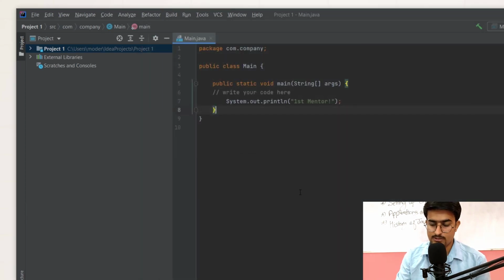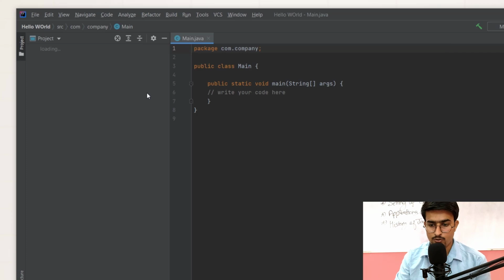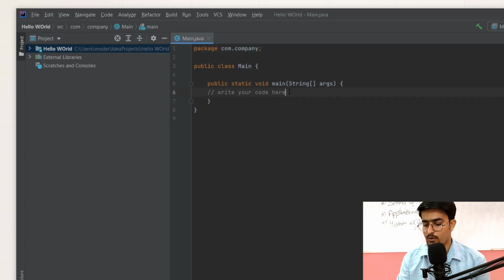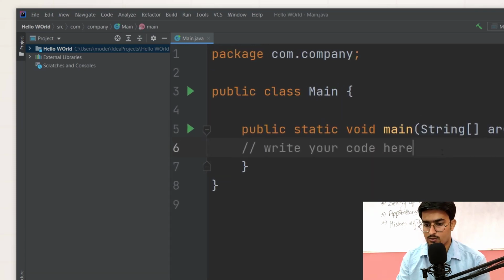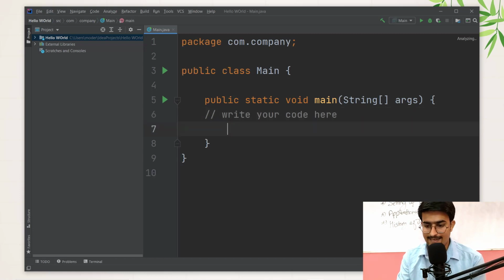This won't come up for you. It will ask like 2. You can just close that, and this is a Gradle build and it is completed. So just follow me if you don't know anything here. What you just need to do is click here, write your code. Okay, I'll just zoom in a little bit so that it is very visible to you. Here you can see a comment which says write your code here. We just need to click here and press Enter, so it will come on the next line.